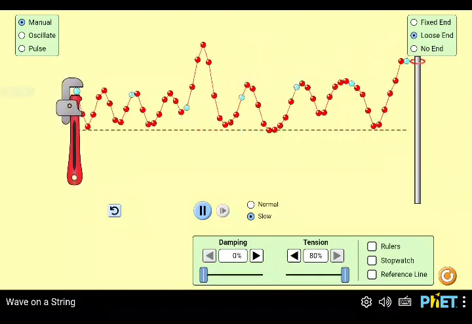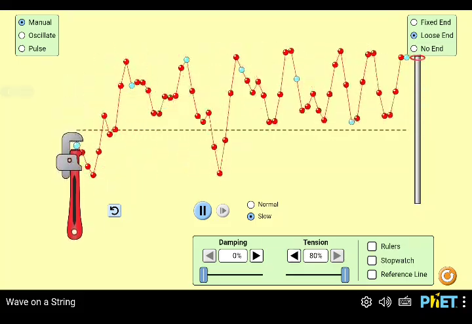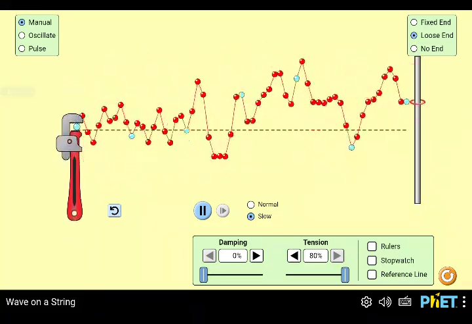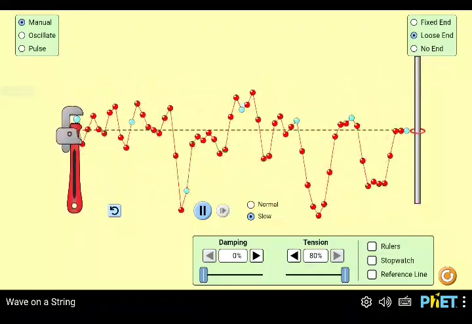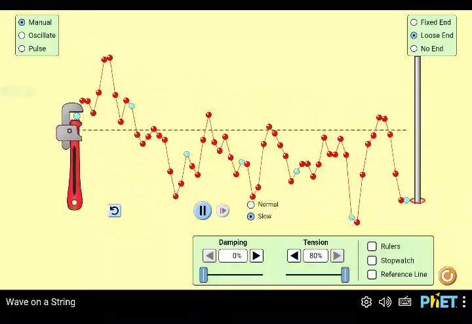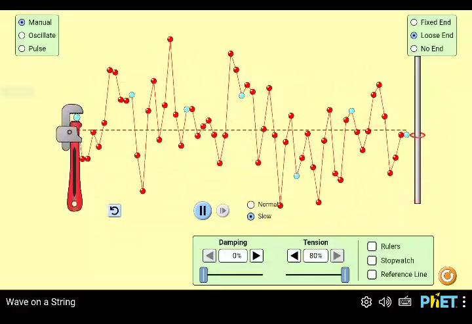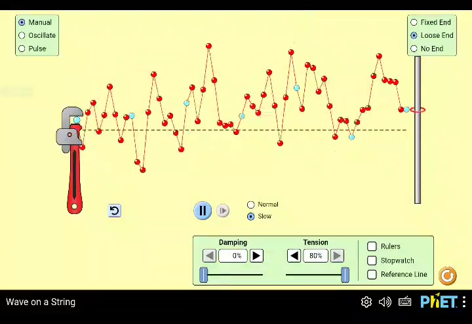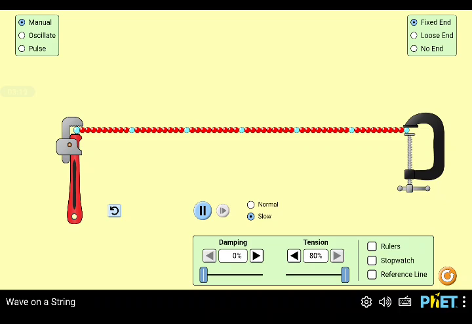I am creating these waves. For example, the incident waves and the reflected waves superimpose each other, and it creates a special pattern called standing waves.